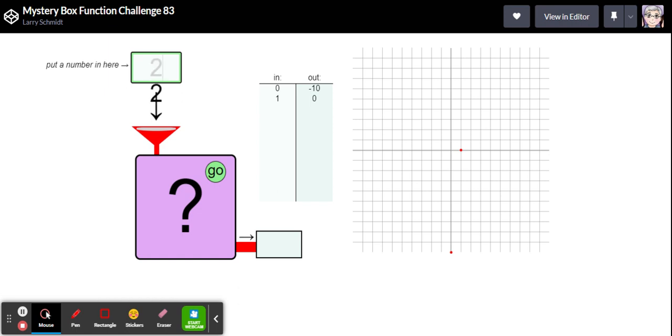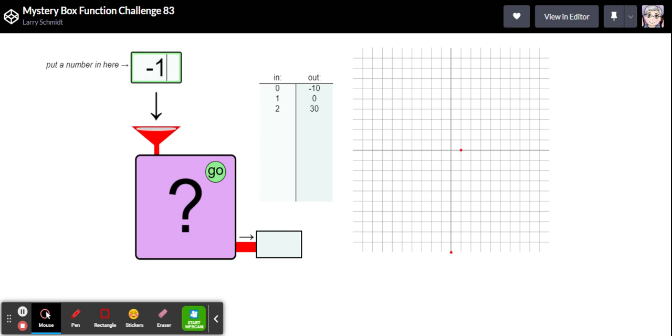Let's put in a 2. Oh my goodness. So 2 is 30. And if this was a linear function, I would expect it to go up another 10 for the next one and be up here, but it's not. It's way off. Hmm.